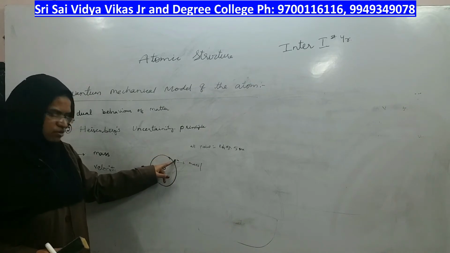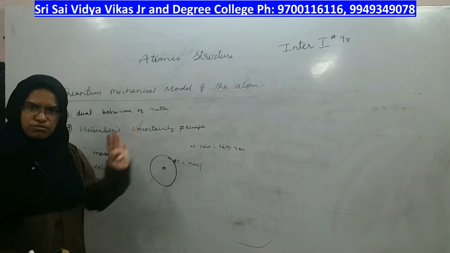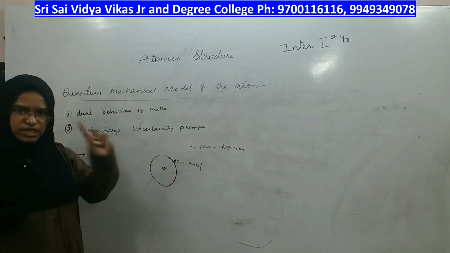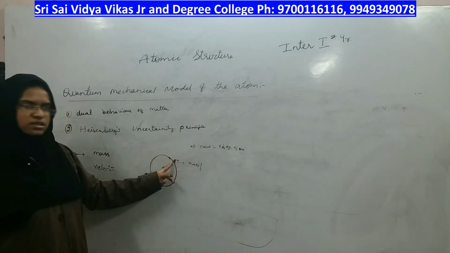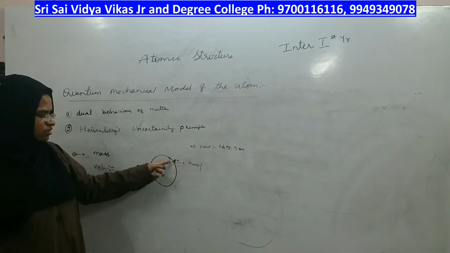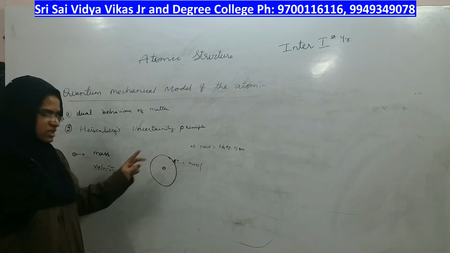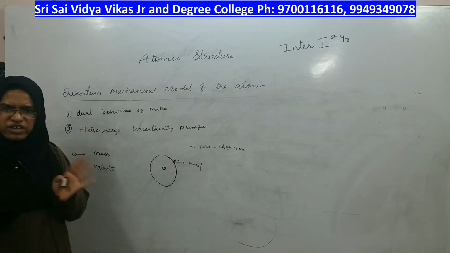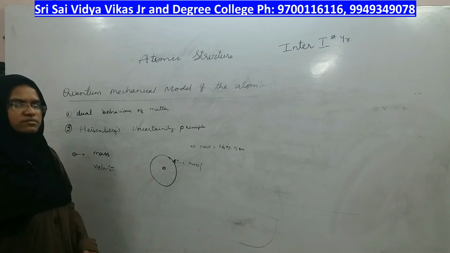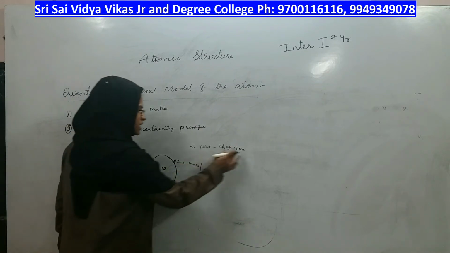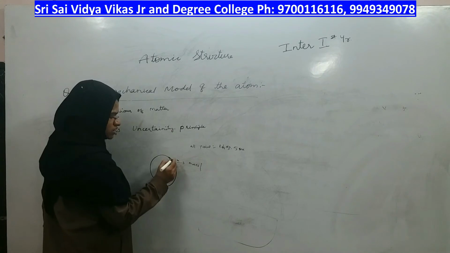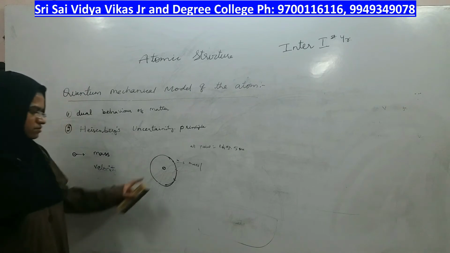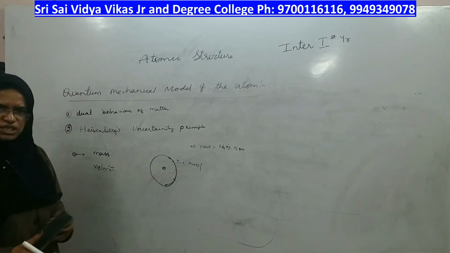The moment you tell the electron is here only, that means the electron is not moving. You are fixing the electron at that position only, but the electron will not be fixed. The electron will be continuously moving. Suppose you say that at this point the electron's speed is this much, right? Then you cannot tell its position.